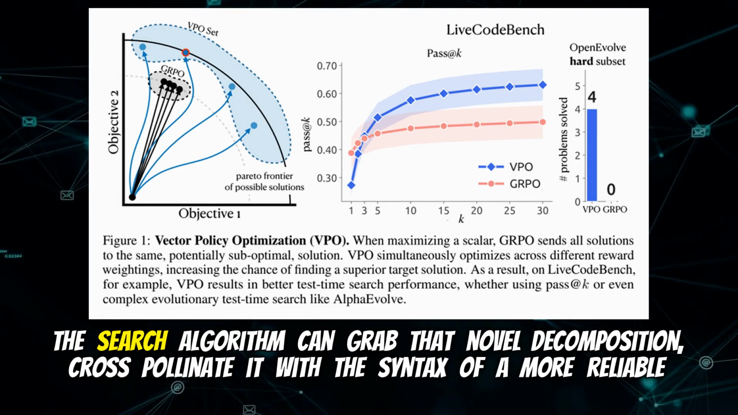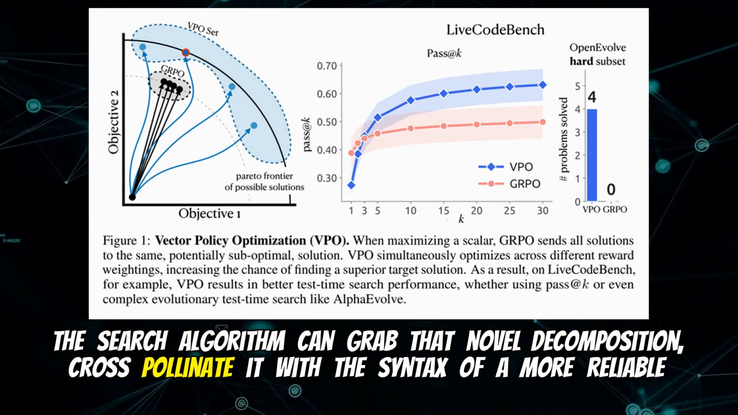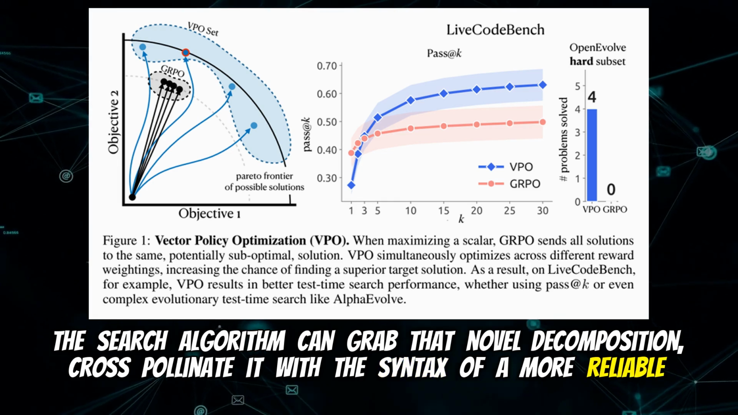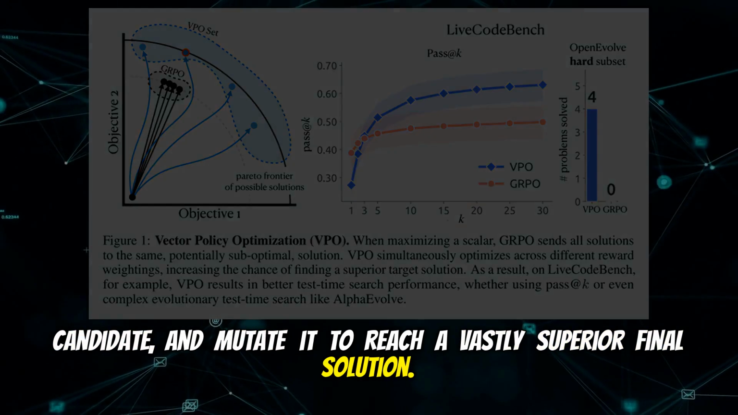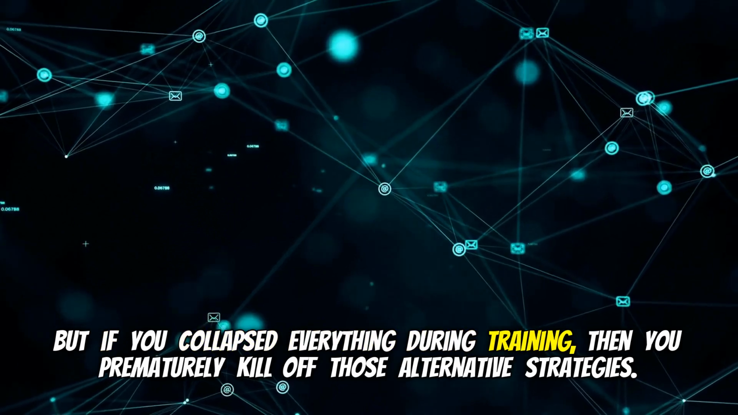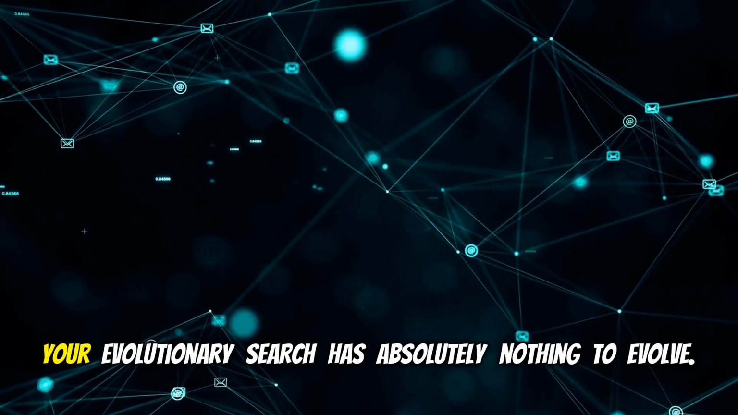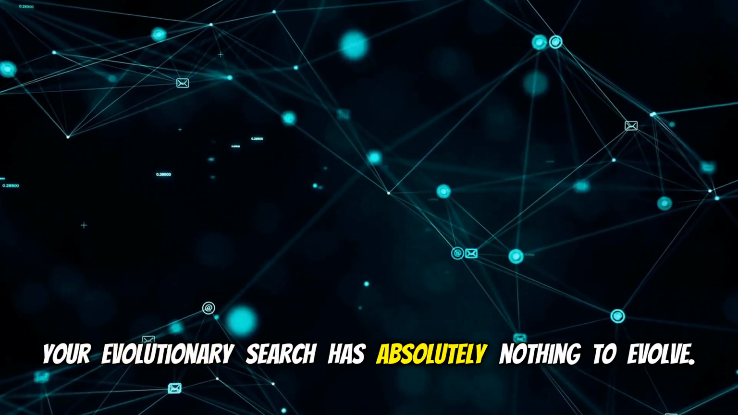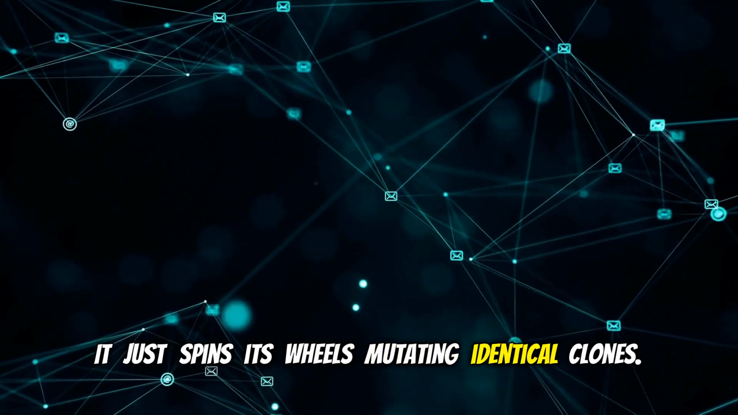Wow. The search algorithm can grab that novel decomposition, cross-pollinate it with the syntax of a more reliable candidate, and mutate it to reach a vastly superior final solution. But if you collapsed everything during training, then you prematurely kill off those alternative strategies. Your evolutionary search has absolutely nothing to evolve. It just spins its wheels, mutating identical clones.